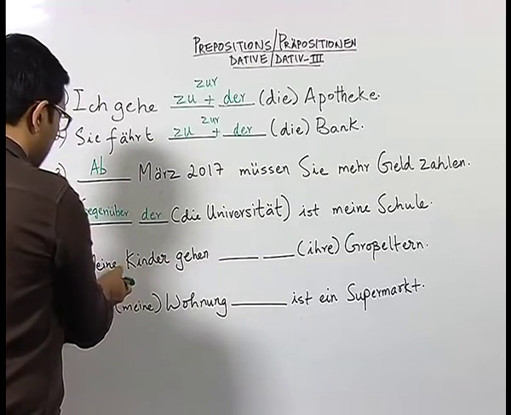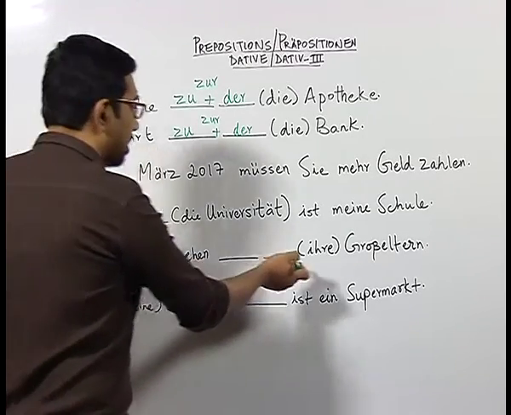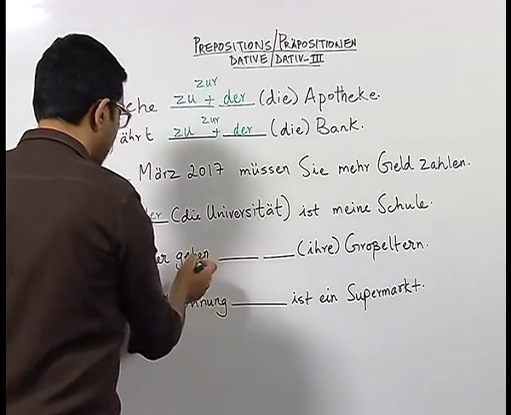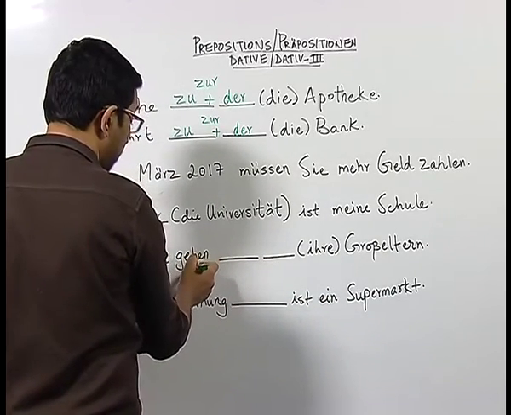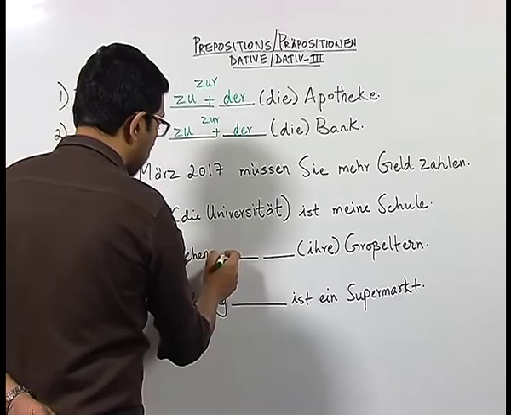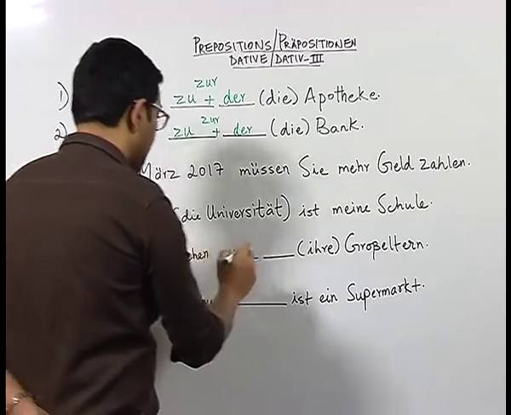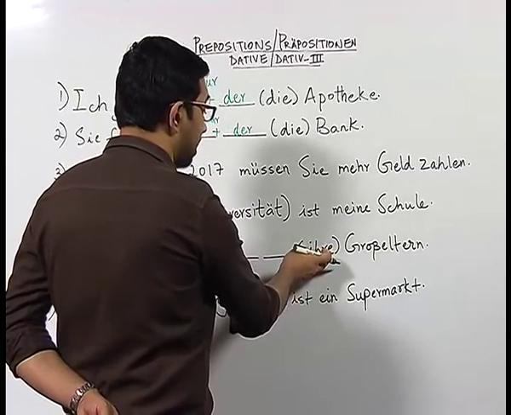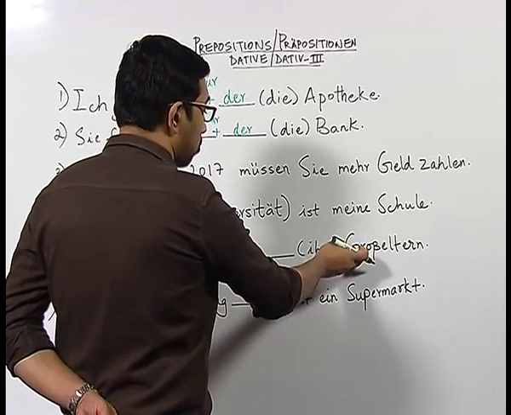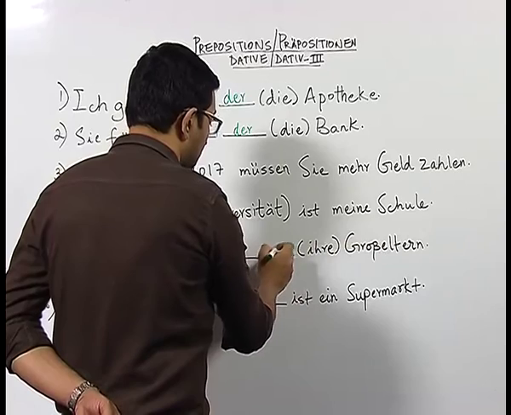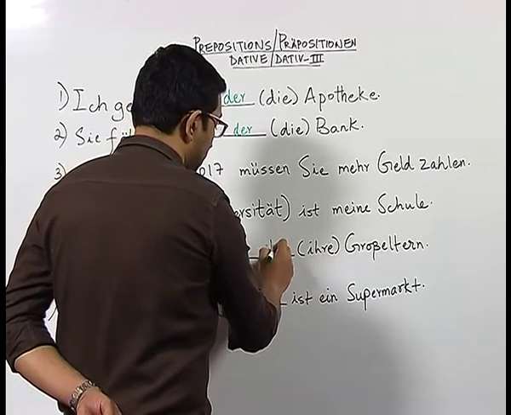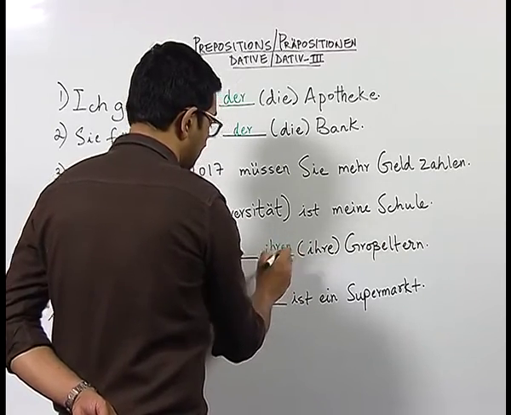Now, in sentence number 5, meine Kinder gehen ihre Großeltern. Again, we have a verb here which is gehen, which is a movement verb. So, now for the movement verb we usually use the preposition zu, and then we have the possessive article ihre, which is in plural for the noun Großeltern, which means grandparents. In dative we know that ihre becomes ihren.